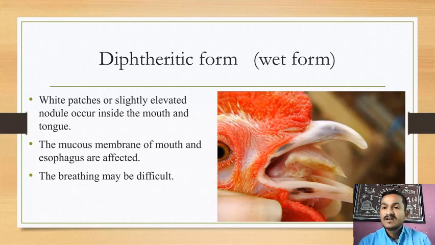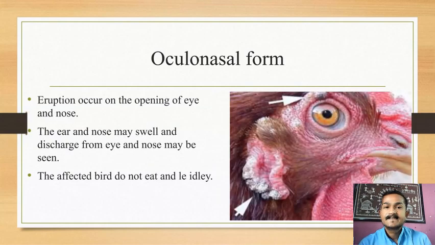Then next, the third form, the oculonasal form. What is the meaning of oculonasal? Oculo refers to the eye, and nasal refers to the nostril. This one is the eyes, and at the top of the eyes there is one spot, that is chicken pox. And the nasal region means related to the nostril.